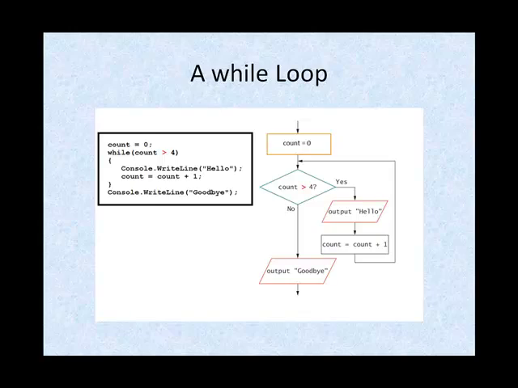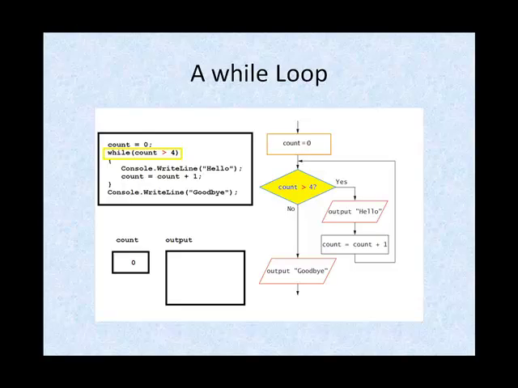Let's look at a while loop in which the comparison that starts the loop is made incorrectly. In this case, the programmer has typed count greater than 4 instead of less than 4 for the comparison. So when this program starts, count is set to 0, count is compared to 4, it's not greater than 4, it's 0, so output goodbye. If your intention was to output hello 4 times, this program has a serious logical flaw.